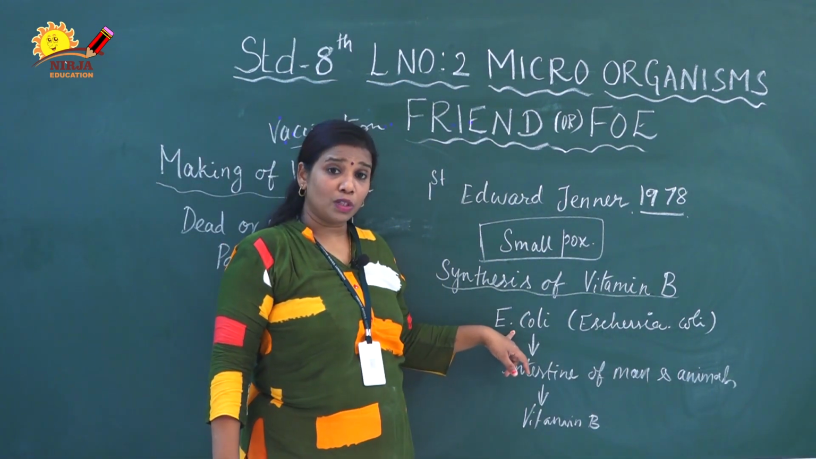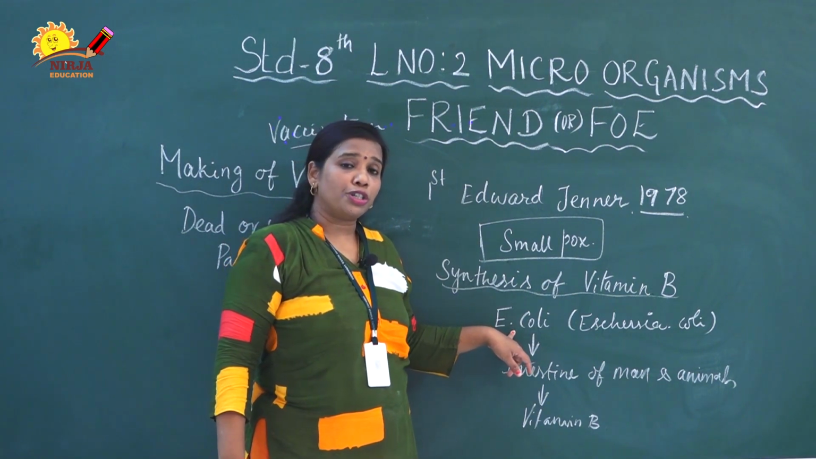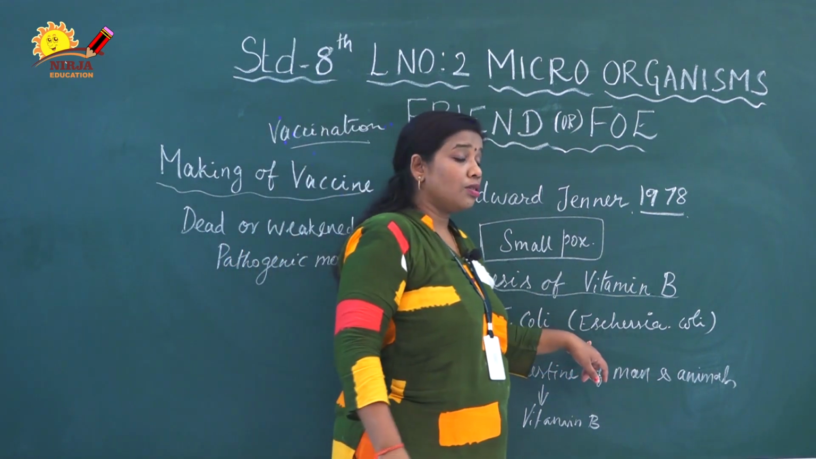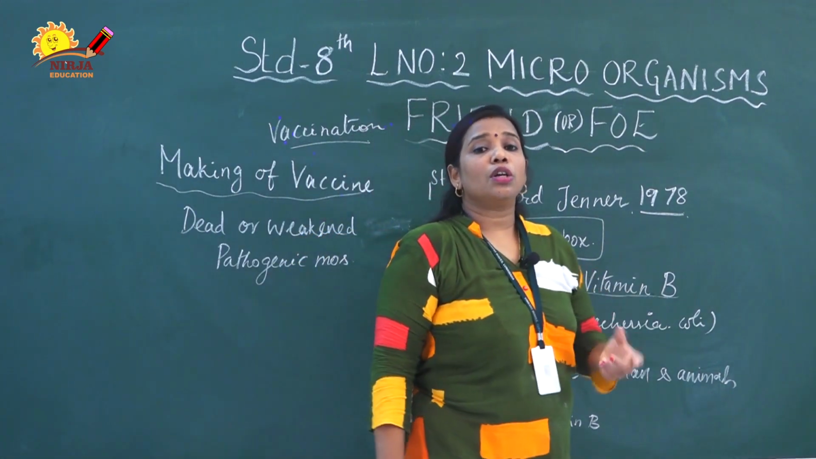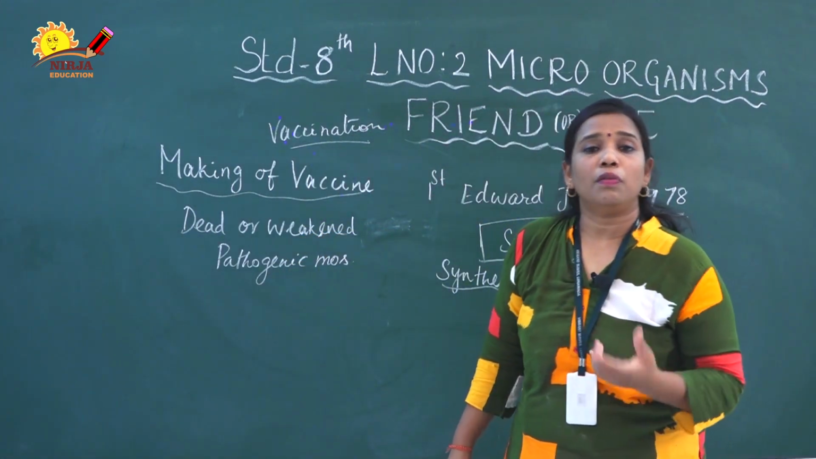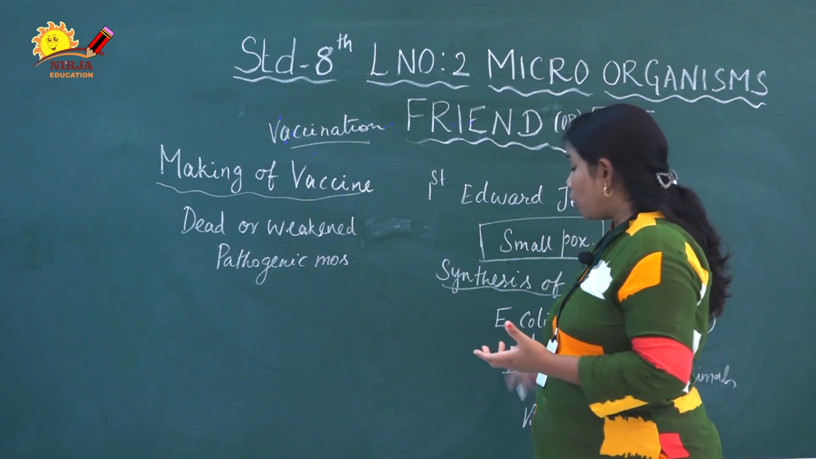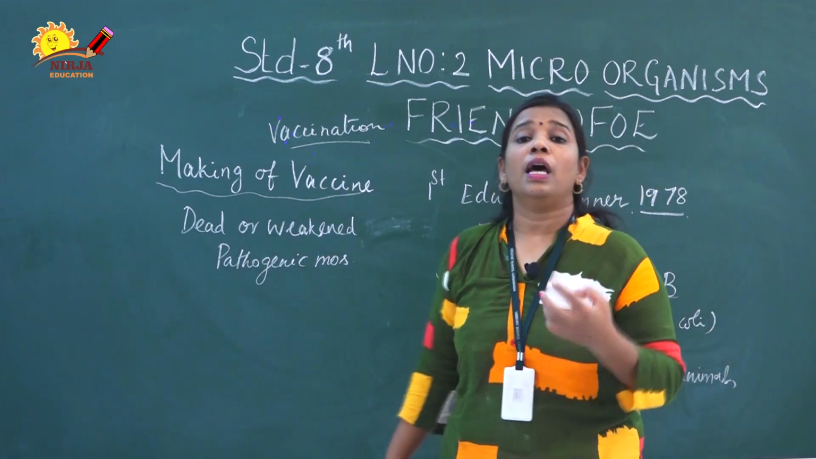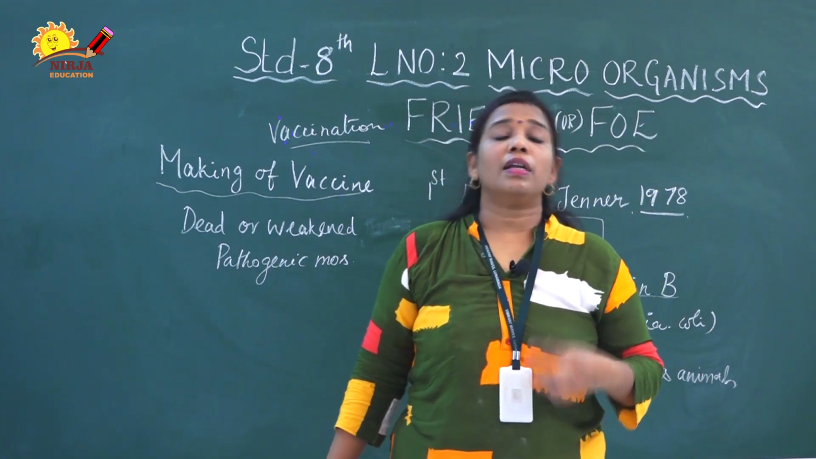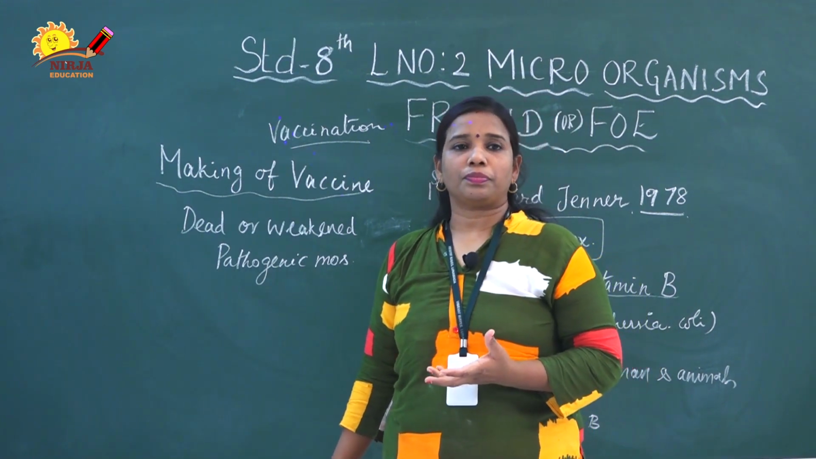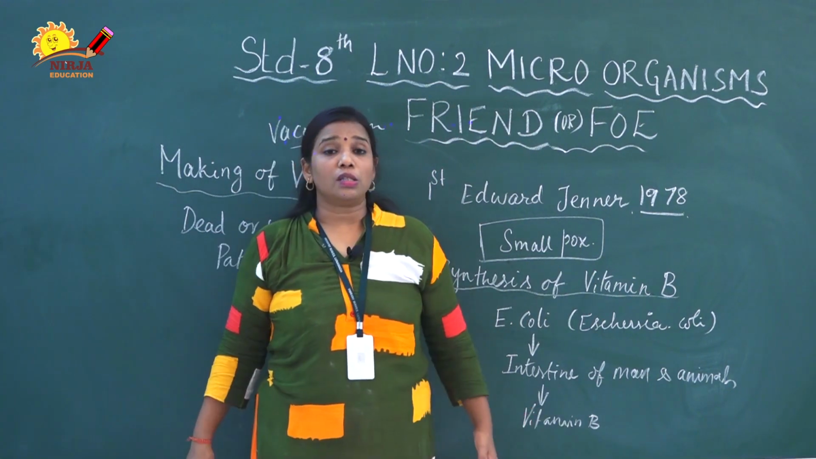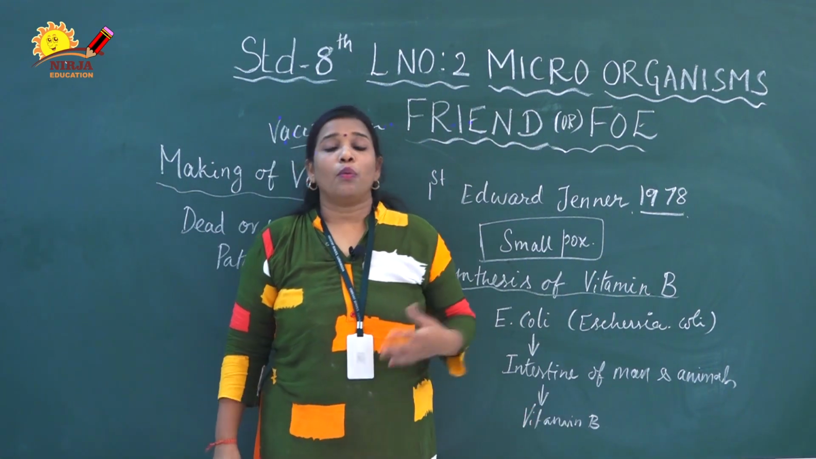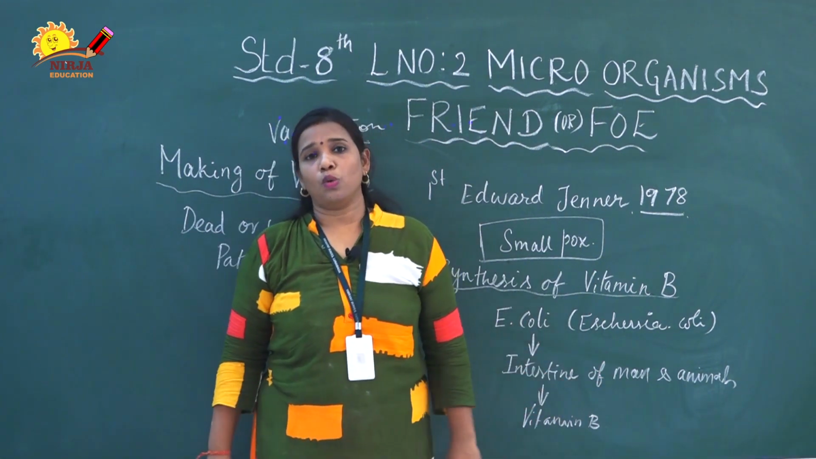The bacteria is called E. coli. It is a rod-shaped bacteria. The full name is Escherichia coli. This bacteria is present in the intestine of human beings and other vertebrate animals. This E. coli bacteria helps to synthesize vitamin B in our intestinal region. So in this way microorganisms help in the synthesis of antibiotics, vaccines as well as vitamins.